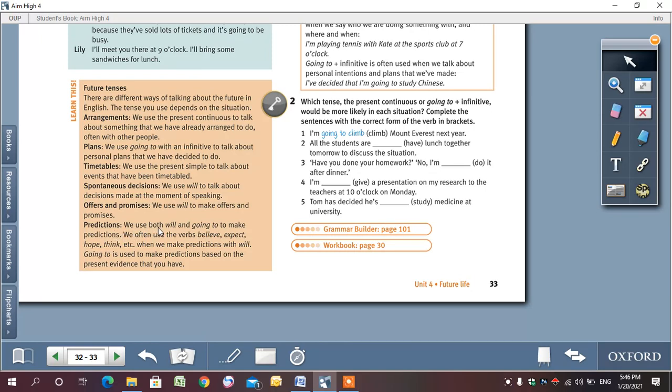Predictions, we use both will and going to make predictions. We often use the verbs believe, expect, hope, think, etc. when we make predictions with will, because I don't have a proof. They are predictions without evidence. Going to is used to make predictions based on the present evidence that you have. So they are predictions with evidence.